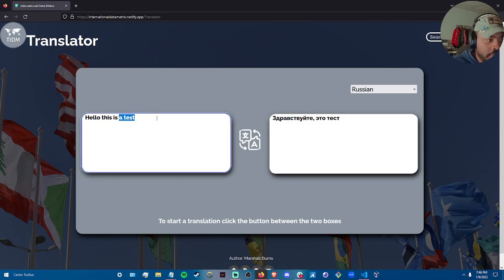The translator also takes just singular words as well. So it doesn't have to be a full sentence. If you need something quick and you want to learn, hey, how do I say door in Spanish? You can do that as well.